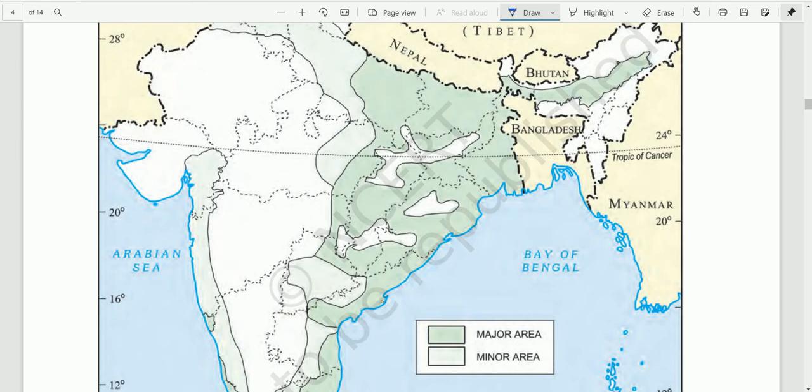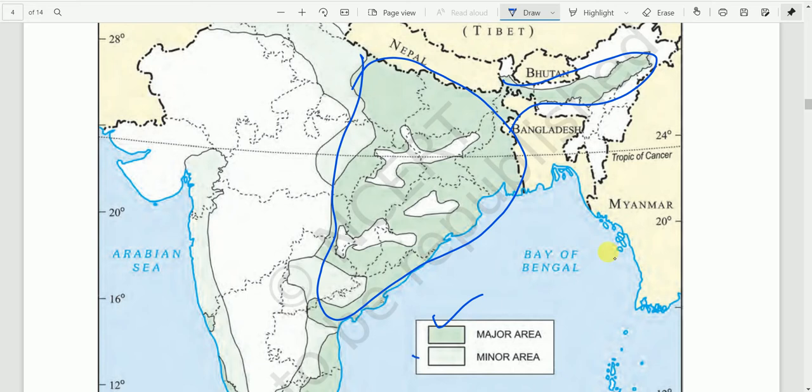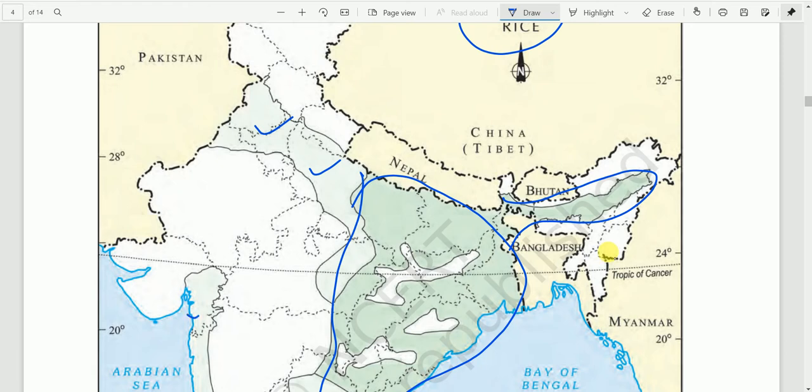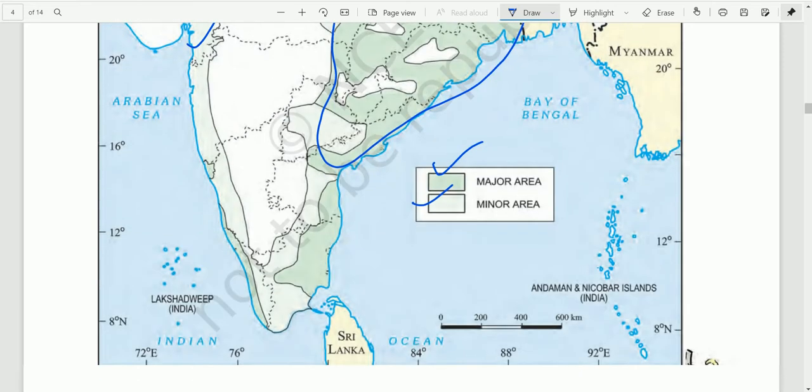Here we have two sets. The darker one represents major areas. Just see here, this area comprises a major growing area of rice, and this one shows the minor areas.